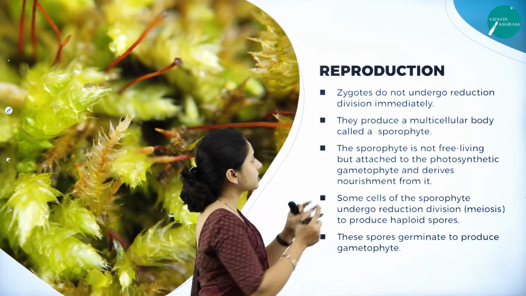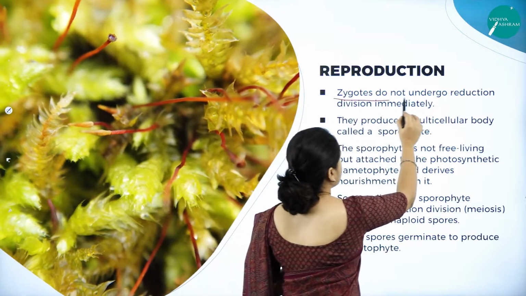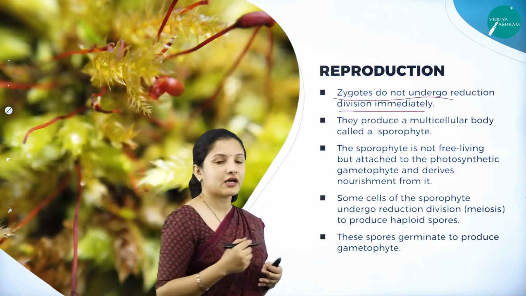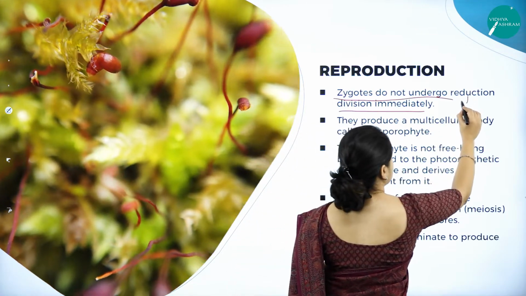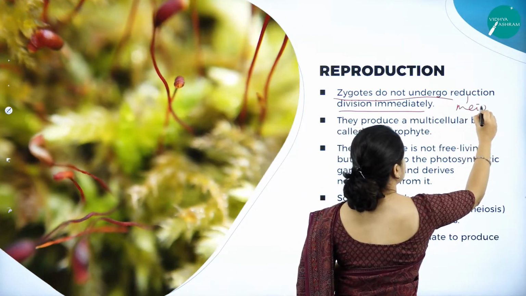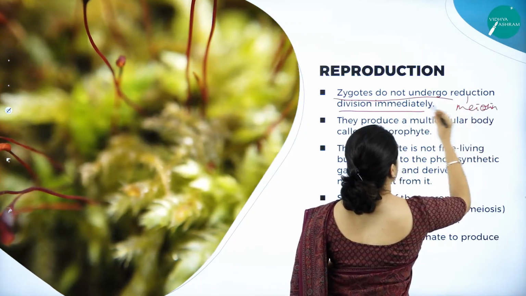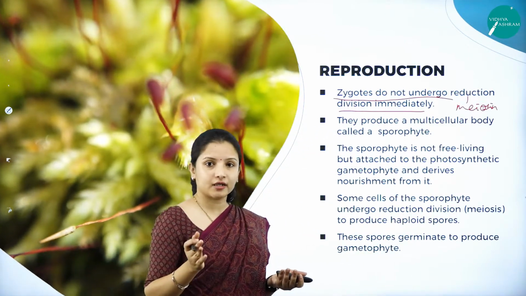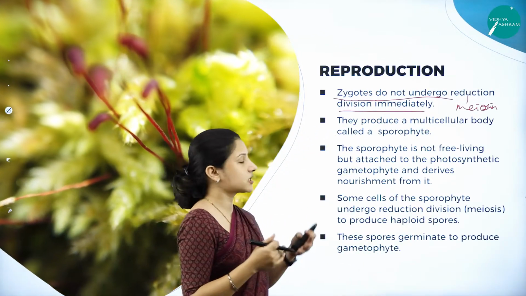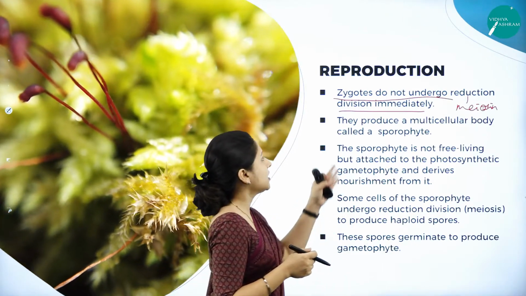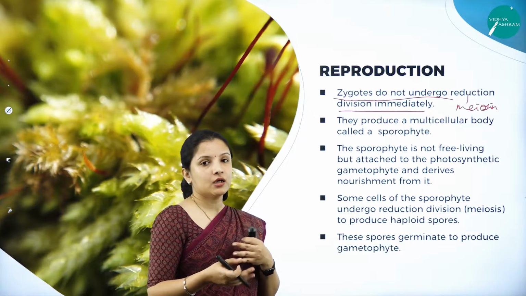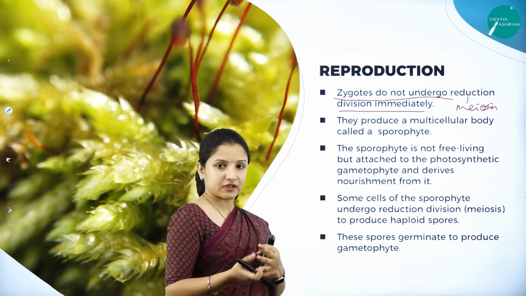When the zygote is formed, it will not undergo immediate reduction division. What is the reduction division here? It is nothing but meiosis. Soon after the zygote forms, it will not undergo meiosis or the reduction division. It waits for a certain time, and afterwards it develops further.